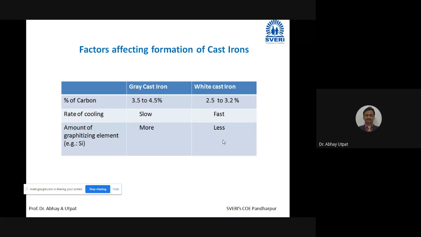It's not shown in the table, that's why I'm explaining. I will repeat once again. Grey cast iron will be formed when the percentage of carbon is higher, the amount of graphitizing elements is more, and it is cooled with a slow cooling rate. Whereas white cast iron will be produced when the percentage of carbon is less and the amount of graphitizing elements is less, and that mixture is cooled very fast. Whereas if there is a mixing of these factors, there will not be perfect grey cast iron or perfect white cast iron, and it will be a mixture of both. Such a mixture of grey cast iron and white cast iron is called mottled cast iron.